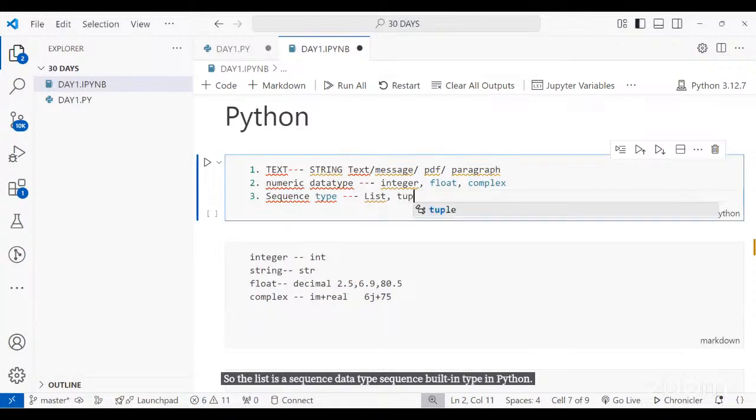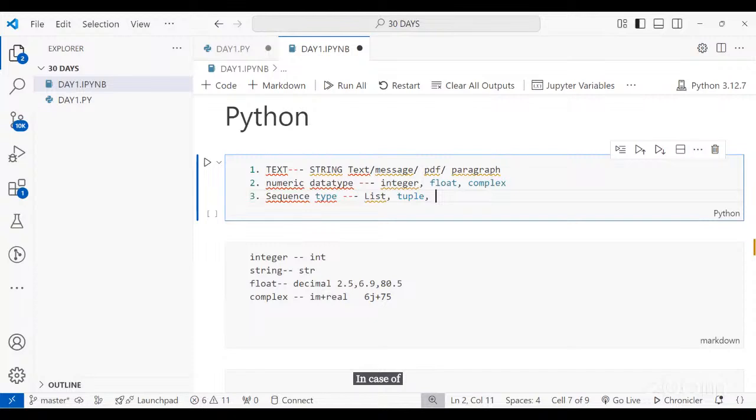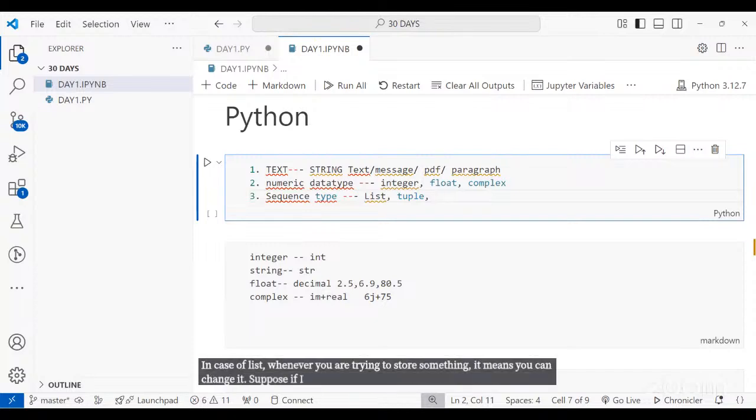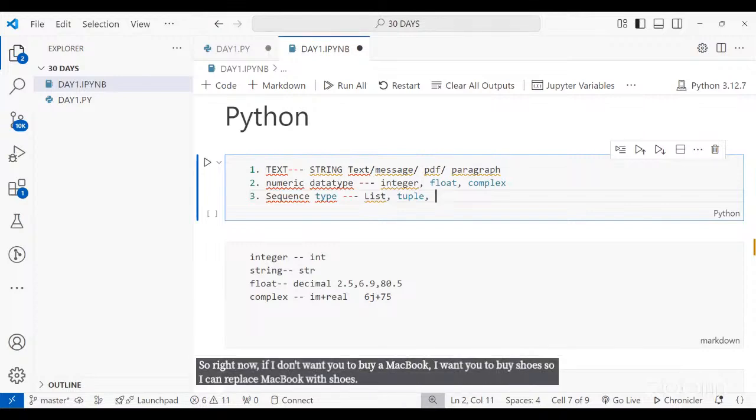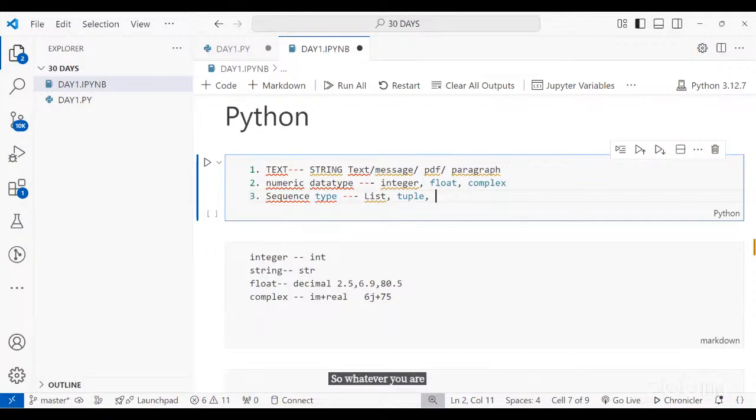Second is tuple. Tuple is similar to list, but in case of list, whenever you are trying to store something, it means you can change it. Suppose I'm creating a wish list, and I have added 2 items that I wanted to get, a MacBook or anything it could be. If you store something within a list, you can change it later on. So if I don't want to buy a MacBook anymore and I want to buy shoes, I can replace MacBook with shoes.